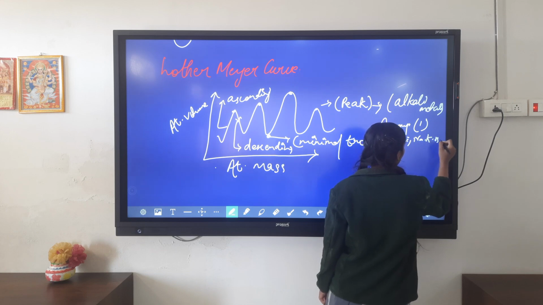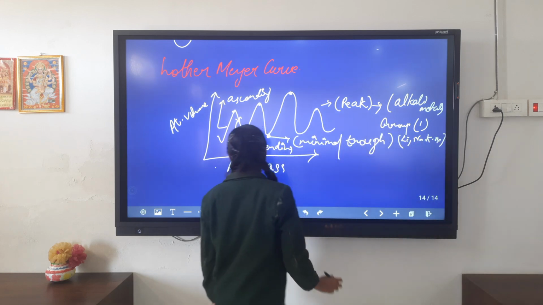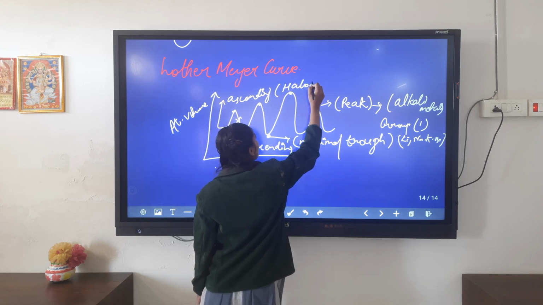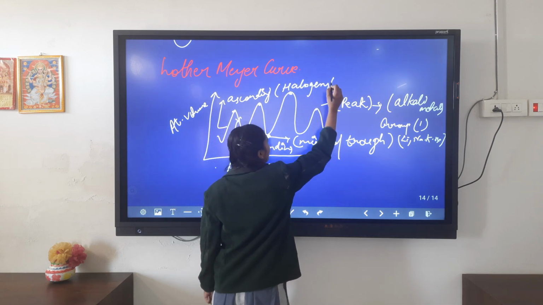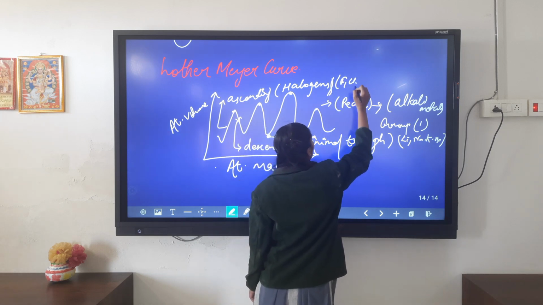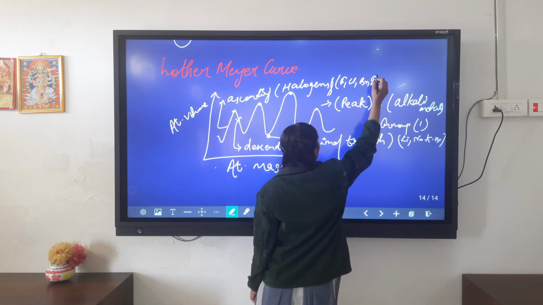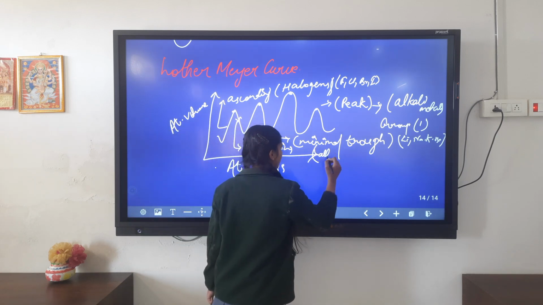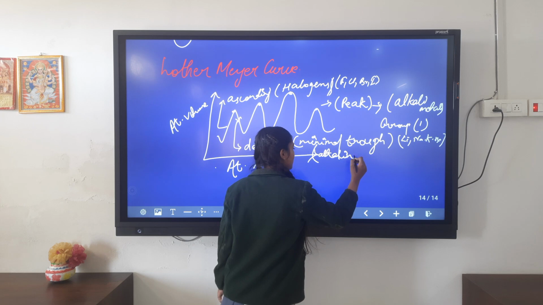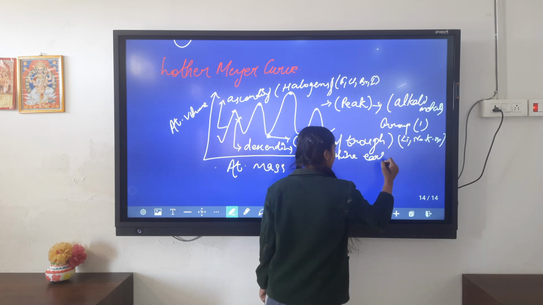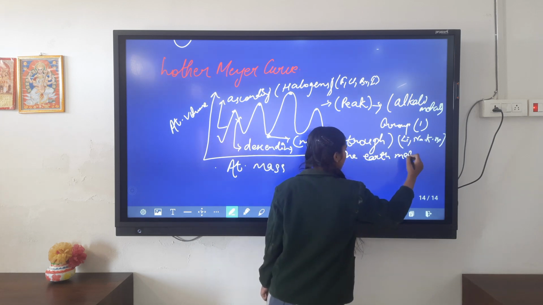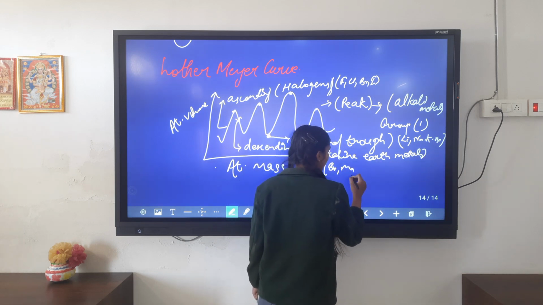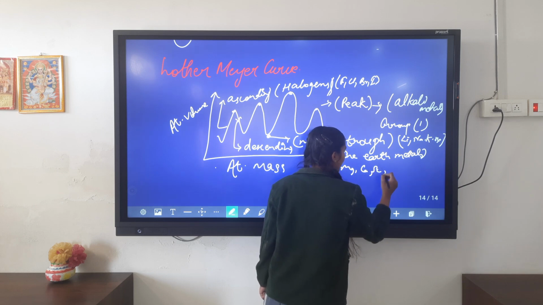Potassium, beryllium. And on the ascending position we put halogens, fluorine, bromine and iodine. And at the descending position we put alkaline earth metals, like beryllium, magnesium, calcium, strontium, rubidium.